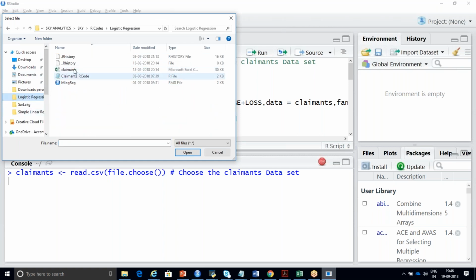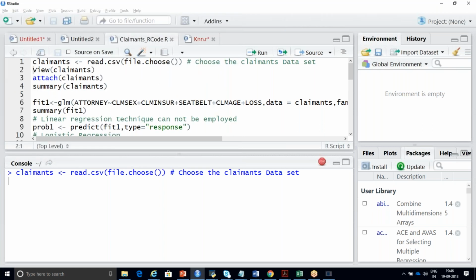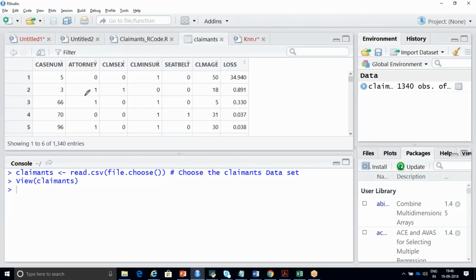I'm going to select my claimants dataset, which is your insurance dataset. I'm going to open my dataset called claimants. You can see what is there in your dataset. So this is your case number, and this is your attorney. What do you mean by attorney?